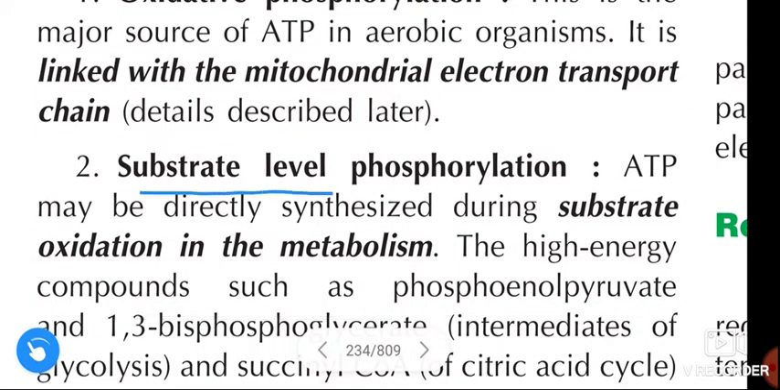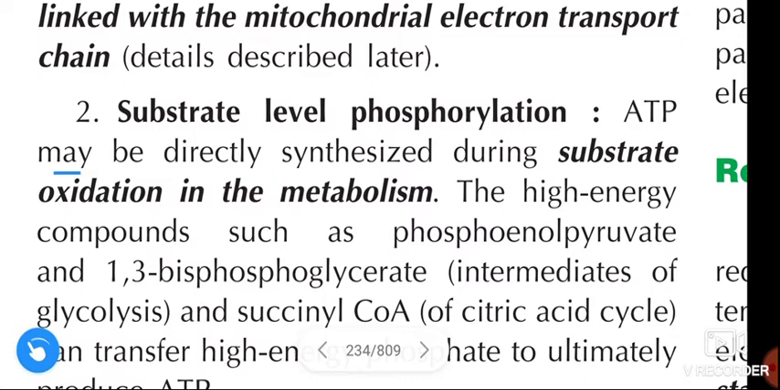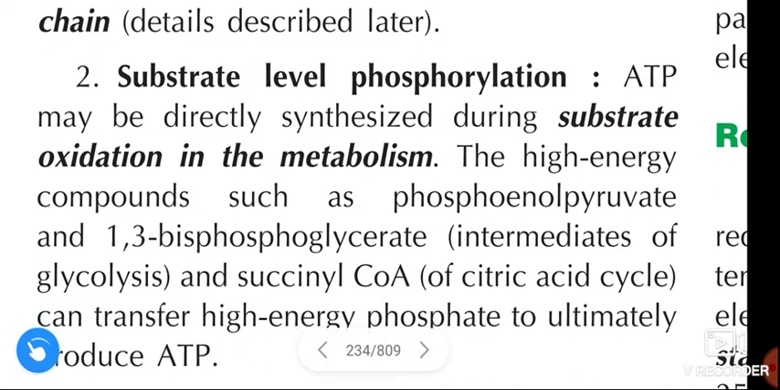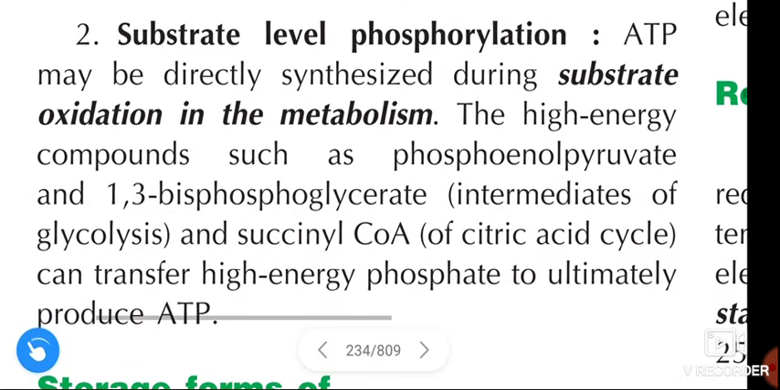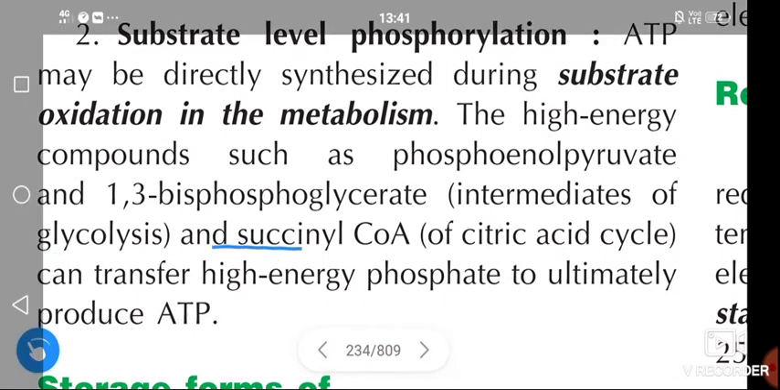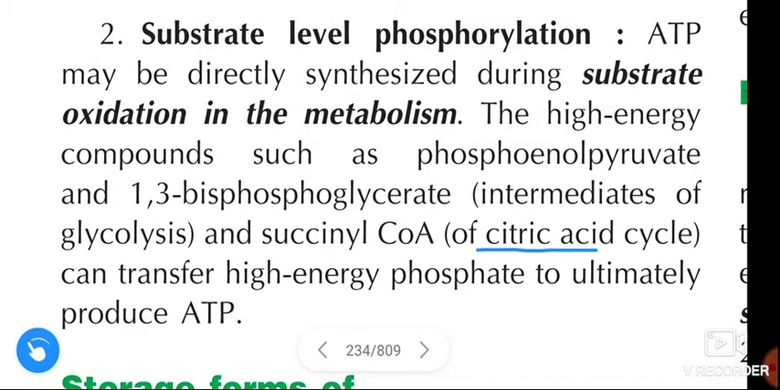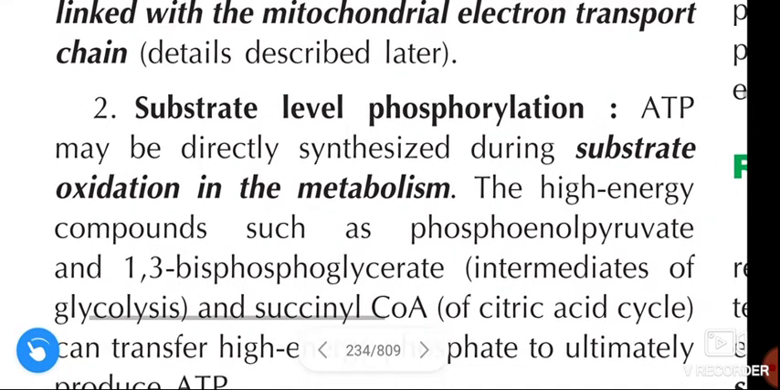Next, substrate level phosphorylation. ATP may be directly synthesized during substrate oxidation in the metabolism. The high energy compounds such as phosphoenol pyruvate and 1,3-bisphosphoglycerate, which are intermediates of glycolysis, and succinyl-CoA of the citric acid cycle can transfer the high energy phosphate to ADP to ultimately produce ATP.